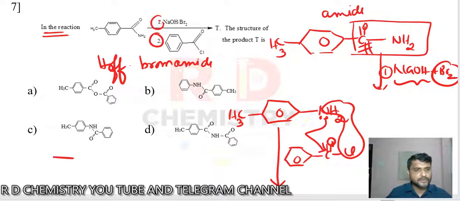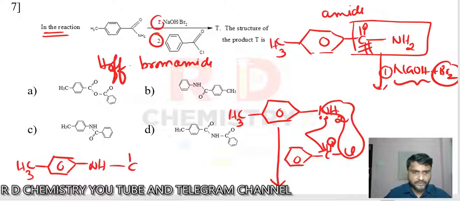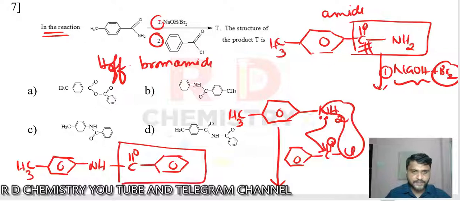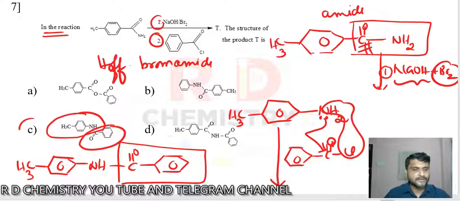So finally, we should get a benzene ring attached to CH3, then attached to NH, then the CO group, and there is a benzene like this. So the new group attached is a benzene with a CO group. Now see all the options carefully. There should be CH3, benzene, NH together, and benzene and CO together. So the answer is option number C. Clear?